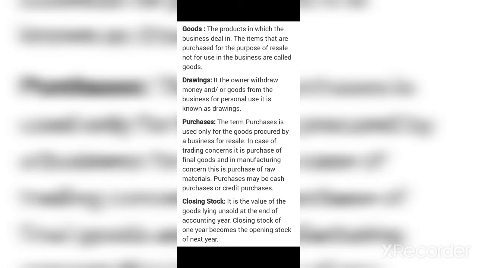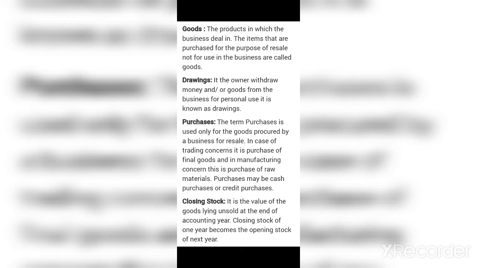Next is drawing. It is when the owner withdraws money and goods from the business for personal use. It is known as drawing. In Hindi we can also say that drawings are the money or goods that the owner of the business has withdrawn from the business. That is drawing.